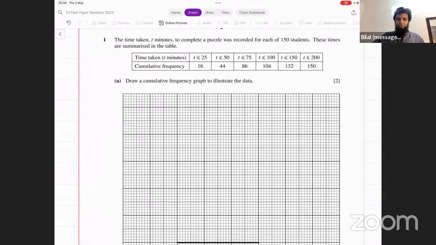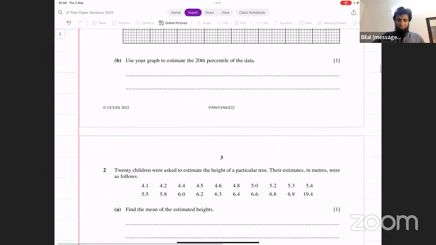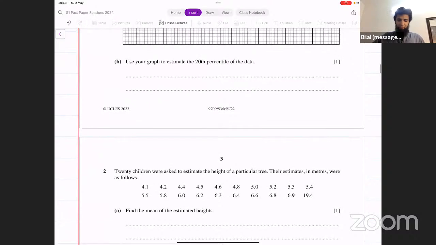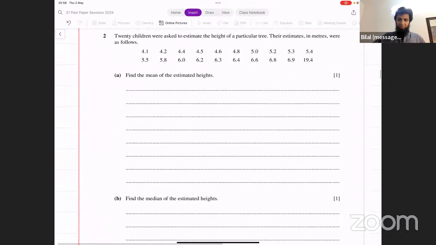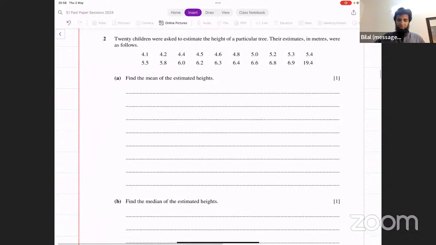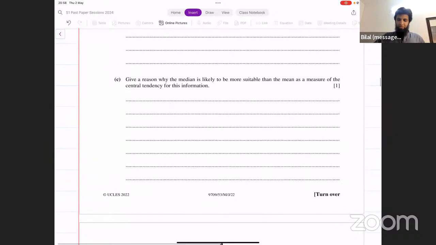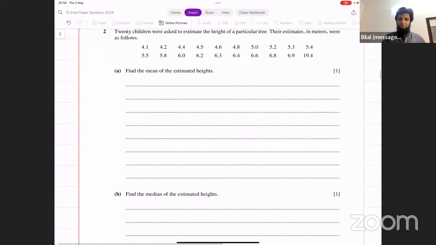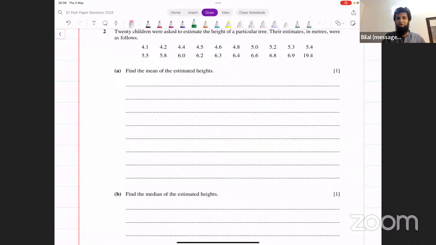The first one is about cumulative frequency graph. I suppose you can do that. Then you have to find the 20th percentile, and find the mean of these heights, find the median of these heights. Give a reason why median is likely to be more suitable. There would be some extreme value. Remember, you have to specify the extreme value. Don't just write that there's an extreme value. Specify that this is an outlier. 19.4 is an outlier. That is why median is more suitable.